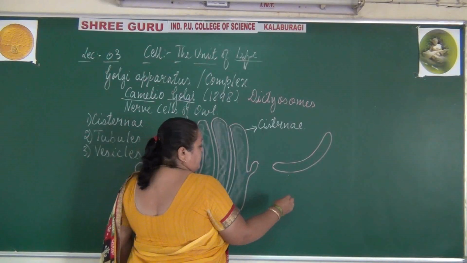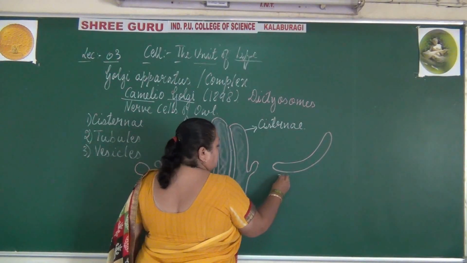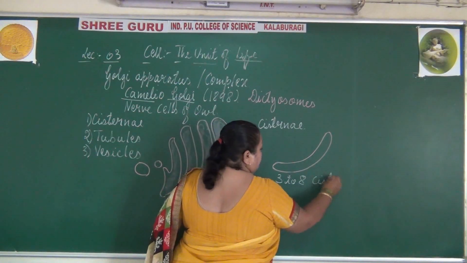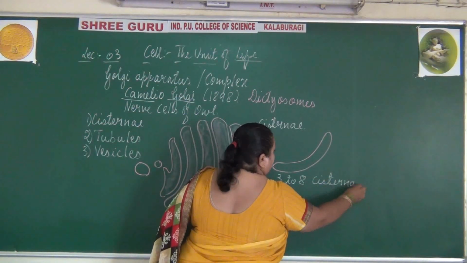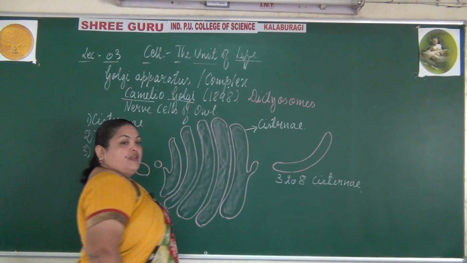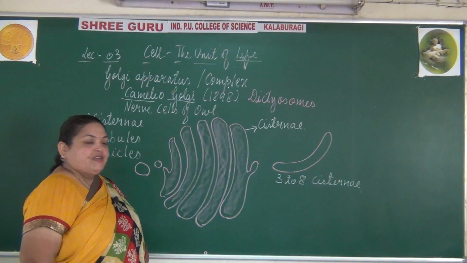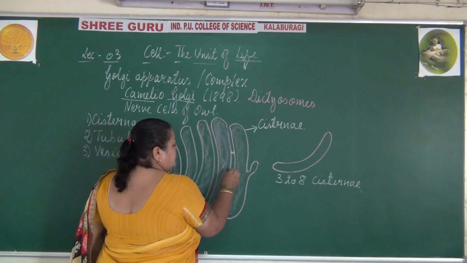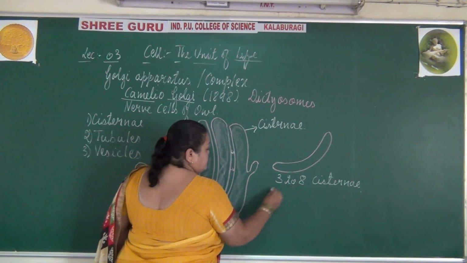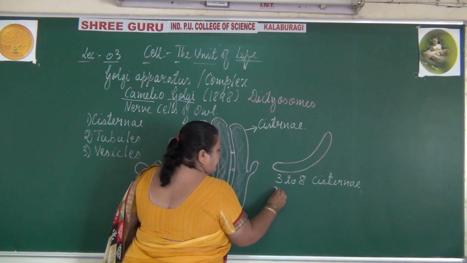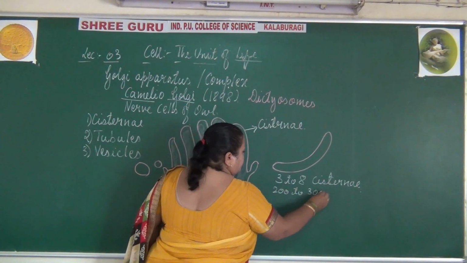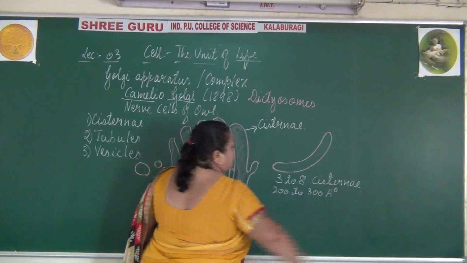Each Golgi complex can have around 3 to 8 cisternae, and the distance between two cisternae is around 200 to 300 angstrom units.